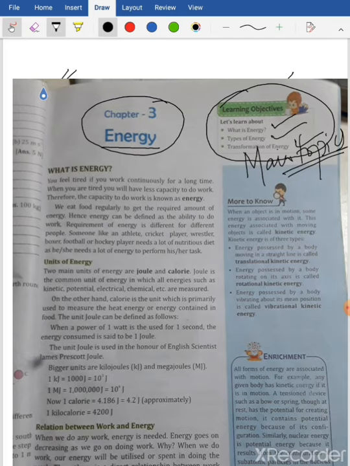So here it says you feel tired of your work continuously for long time, isn't it? When you are doing for long time, when you are tired, you will have less capacity to do work. So therefore now you can underline this here. From here, the capacity to do work is called energy. So what we call energy? So energy is the capacity of a body to do work.